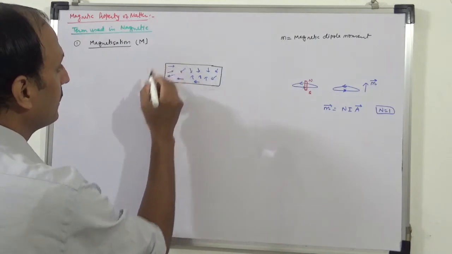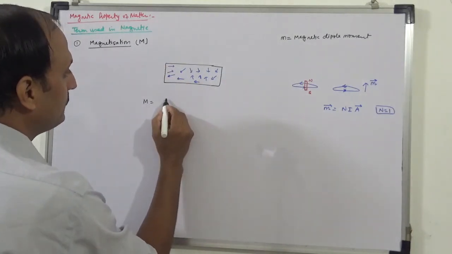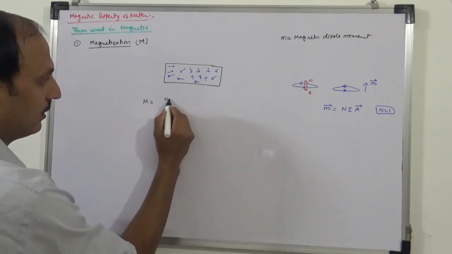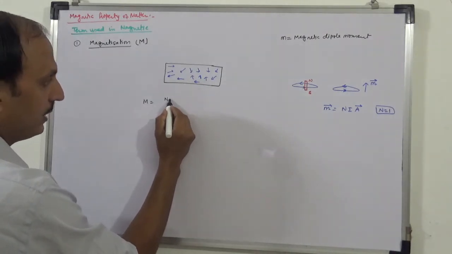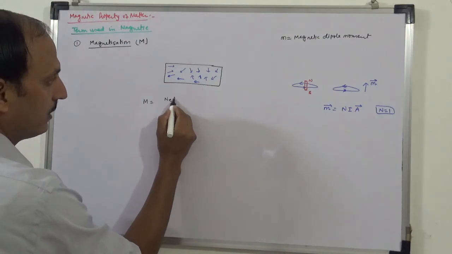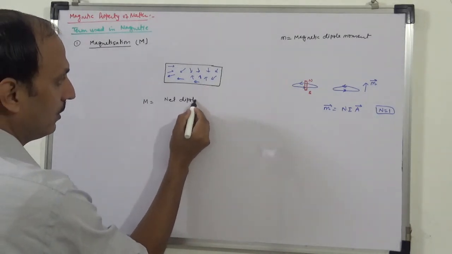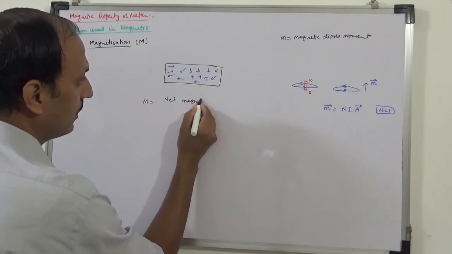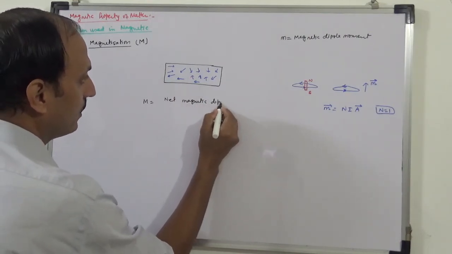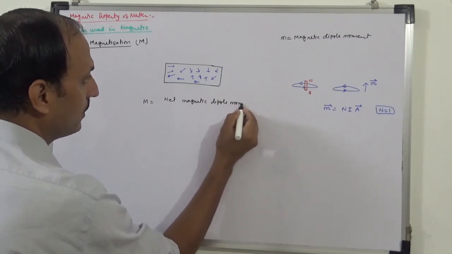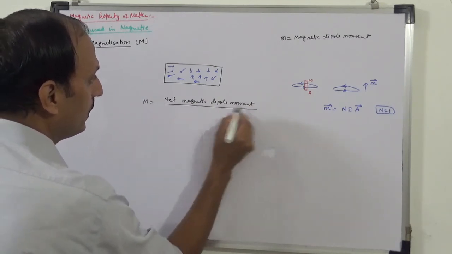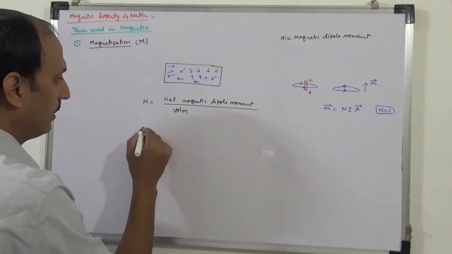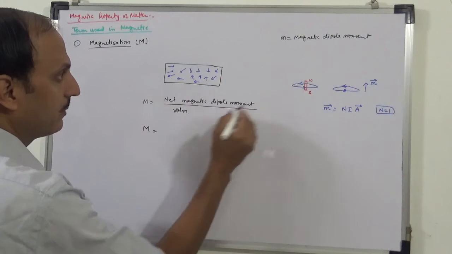M is defined as the net magnetic dipole moment per unit volume.